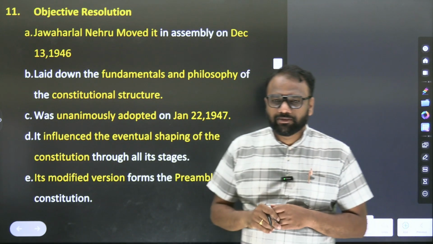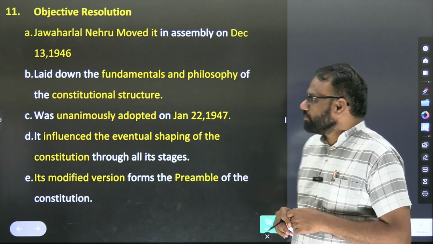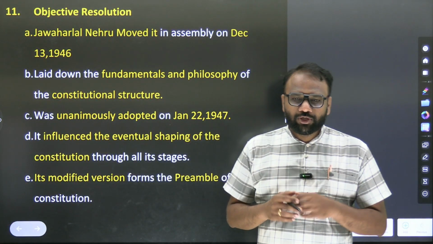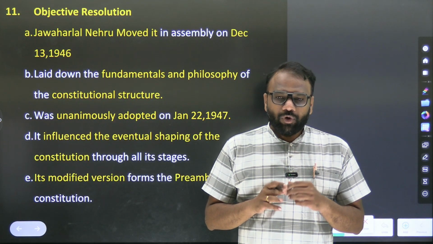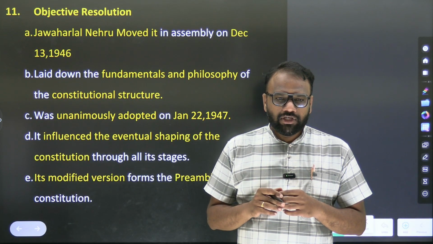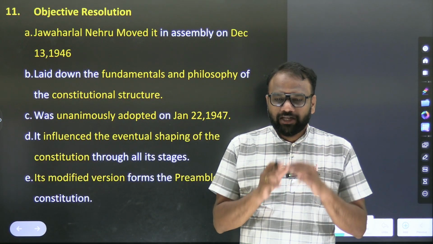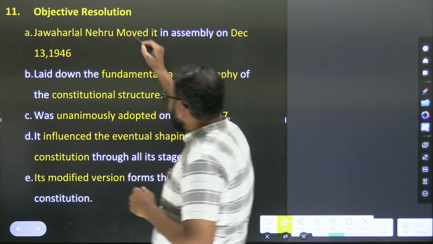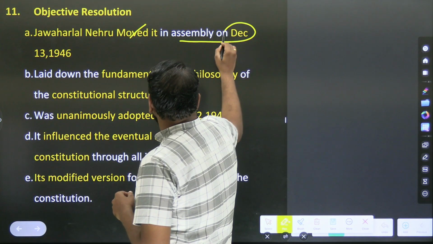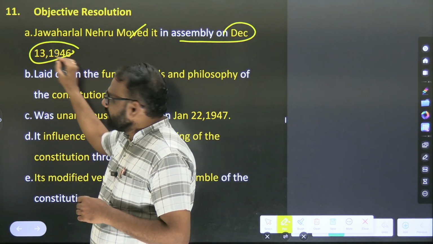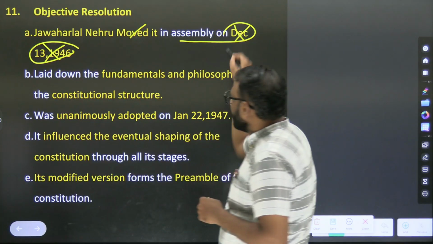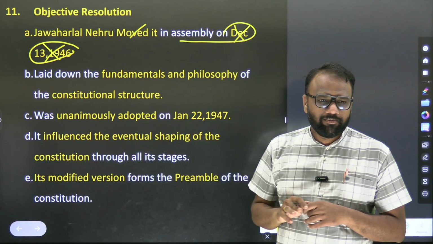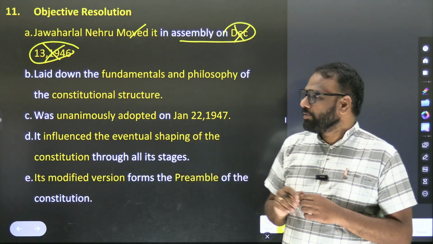Next, objectives resolution. When we started writing the constitution, there should be some clear vision. What kind of constitution are we going to bring? An overall view was required. That overall view we call the objectives resolution. Jawaharlal Nehru moved it in the assembly on December 13, 1946. Now December 13 is not important. Who moved the objective resolution in the Constituent Assembly? Important: Jawaharlal Nehru.